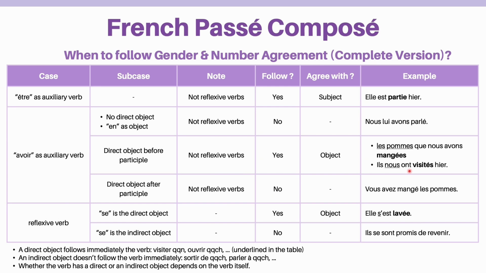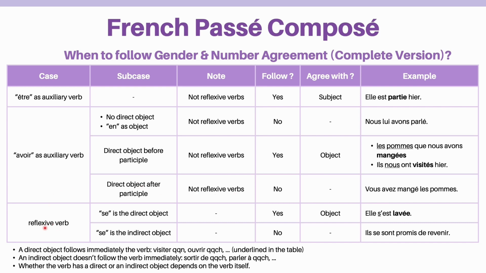In the second example sentence, the direct object nous is before the participle, so we add s to indicate nous is masculine and plural. It can also be es if nous is feminine and plural. The third subcase, when the direct object is after the participle, you don't follow the agreement.